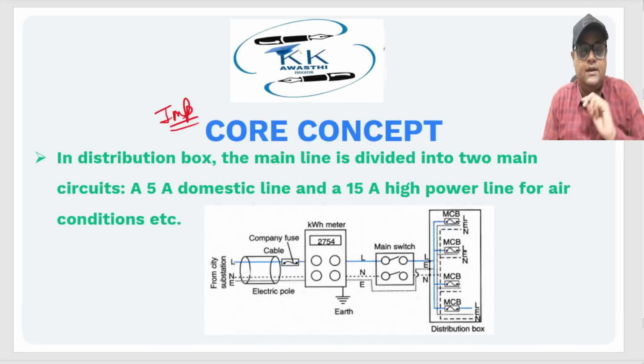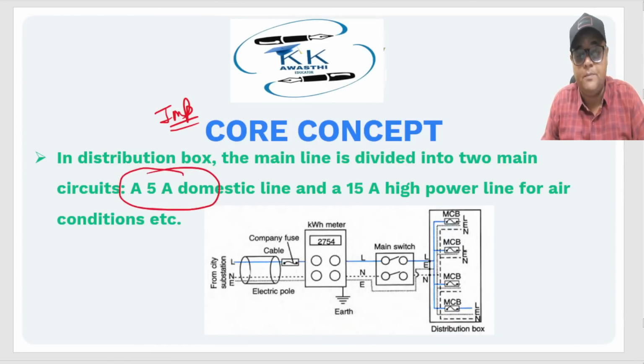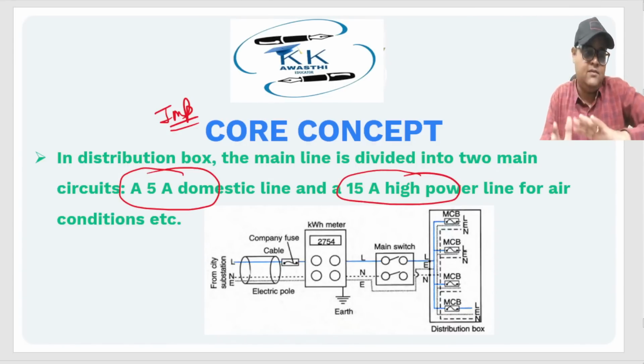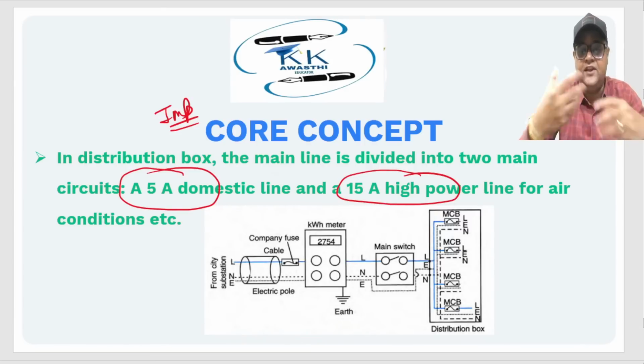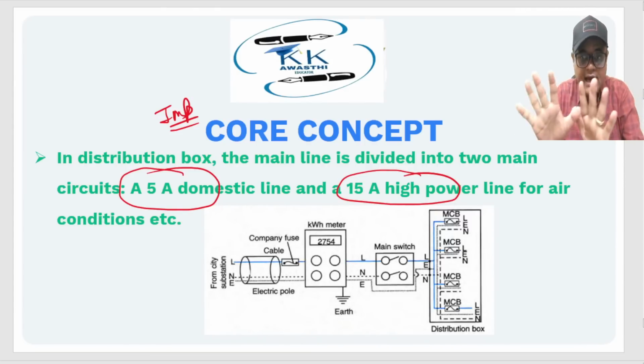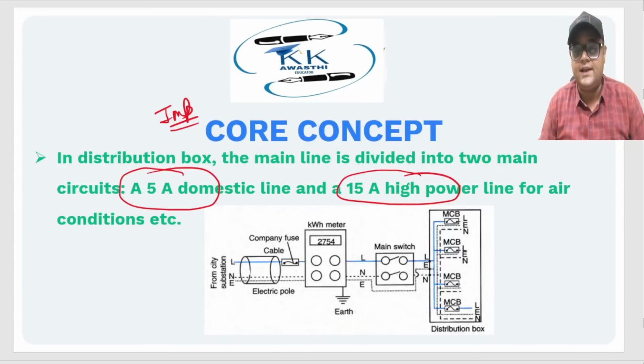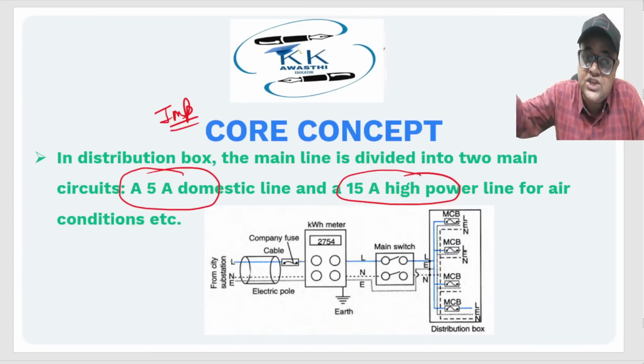See, from the distribution box, I have mentioned that there are two lines. One is a 5 ampere domestic line, and then there is a 15 ampere high power line. All those students who are residing in maybe a 10, 15 or 20-year old house, those whose houses have been newly built, they cannot understand, but they can relate. They can also relate to it. See, when you use air conditioners, there are separate switches for air conditioners.